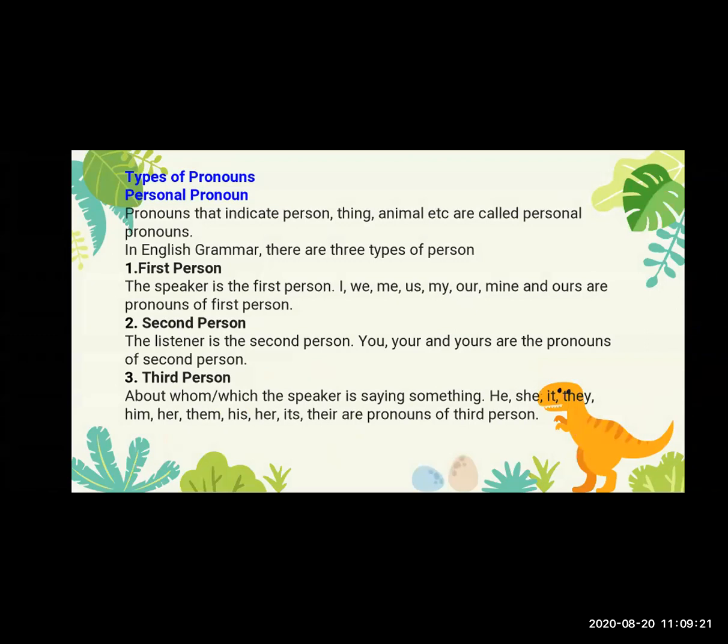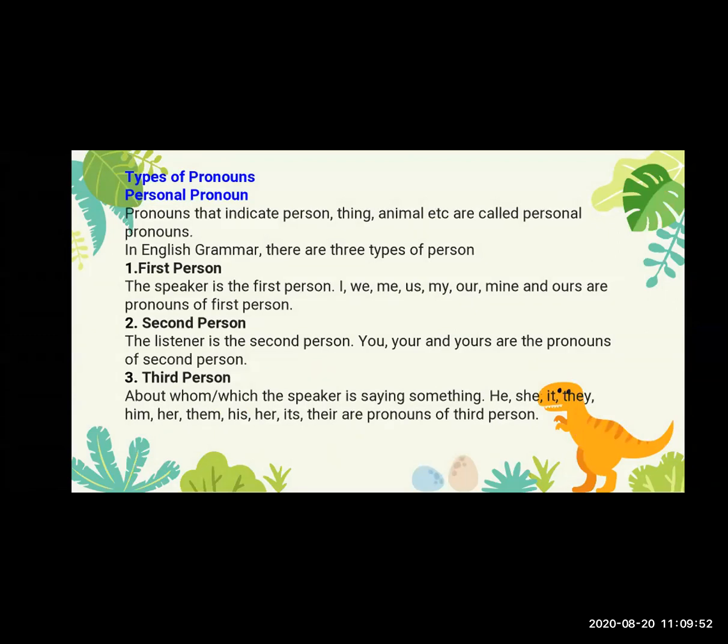So what is a personal pronoun? The pronouns that indicate persons, things, animals, etc. are called personal pronouns. These personal pronouns are used in the place of names of animals, names of people, or names of things.